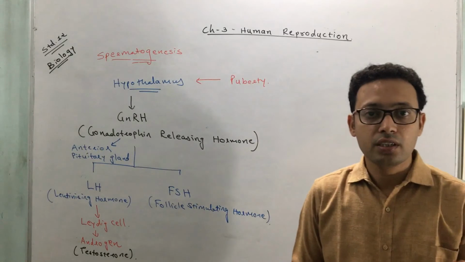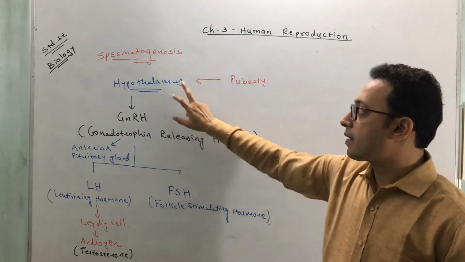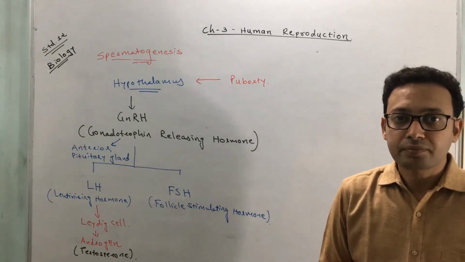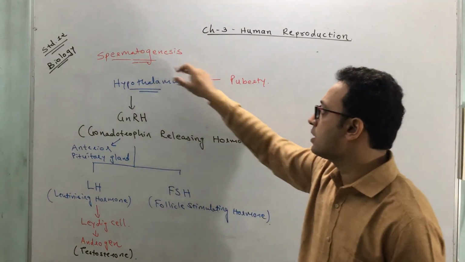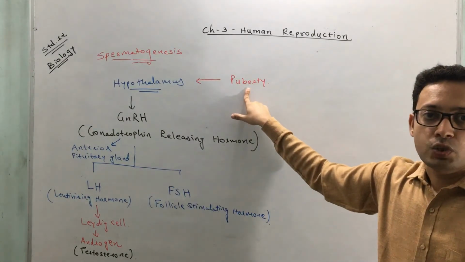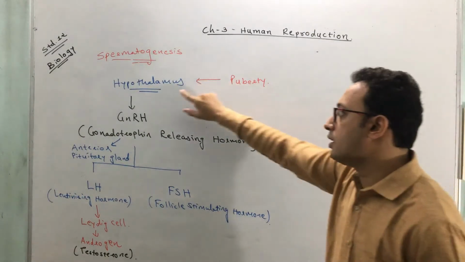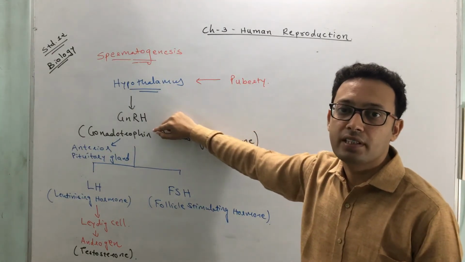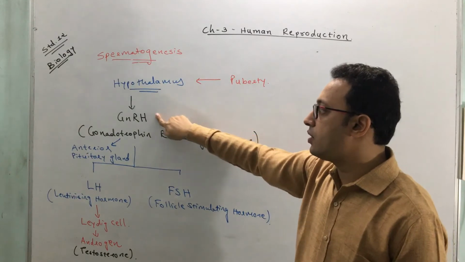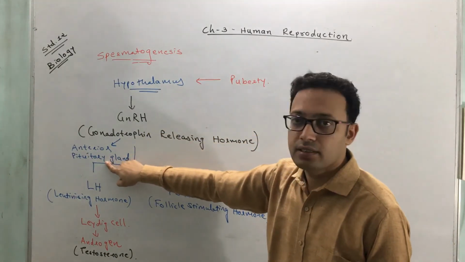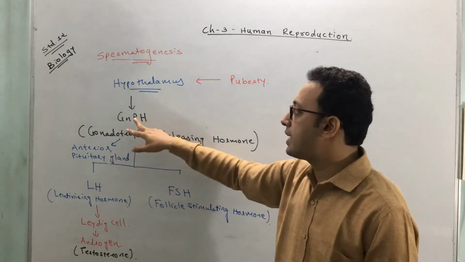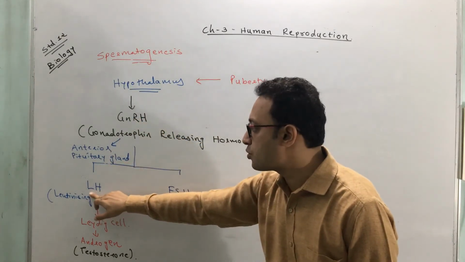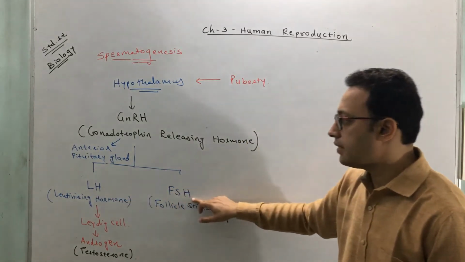starts. Okay, any doubt? I again repeat how the process occurs, how the process is regulated or controlled. The process of spermatogenesis starts at puberty. So when a male reaches puberty, the hypothalamus releases the hormone called GnRH, gonadotropin releasing hormone. This gonadotropin releasing hormone acts on the anterior pituitary gland. So upon the action of GnRH on the anterior pituitary gland, two hormones are released. One is LH, second is FSH.